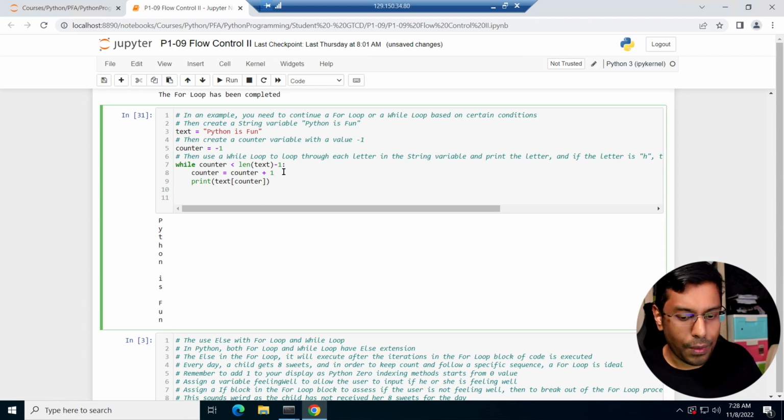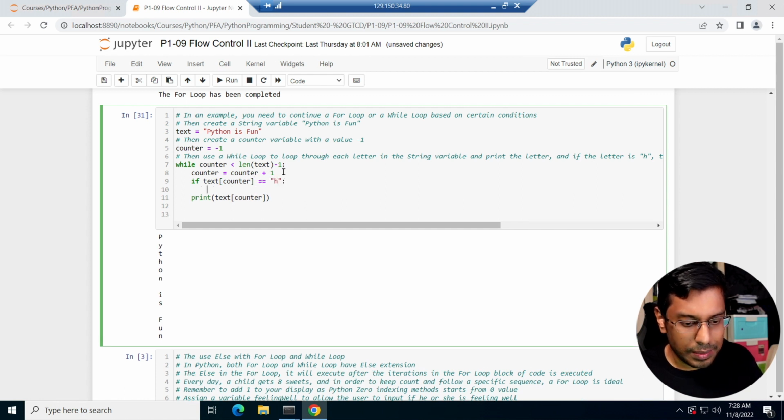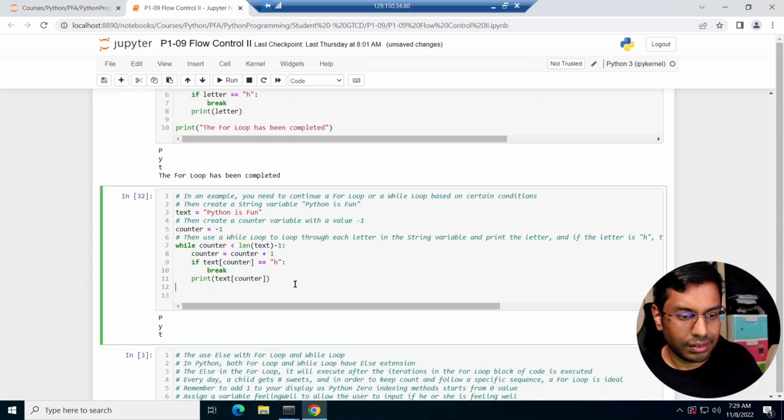But what if I want to break it, like what I did earlier? If text counter, if the value from here is double equals to H, similarly break. That's all, right? And it will just break it out of the loop, right? Let's see. Yep. So what happens when I do this? Yep. It exactly does that, right? It breaks out of the loop, right?